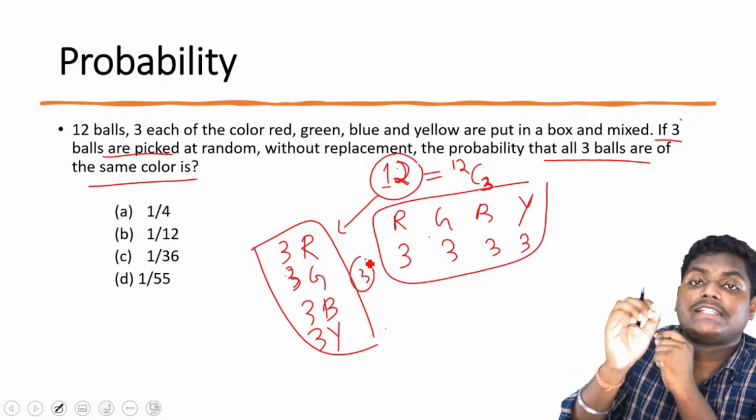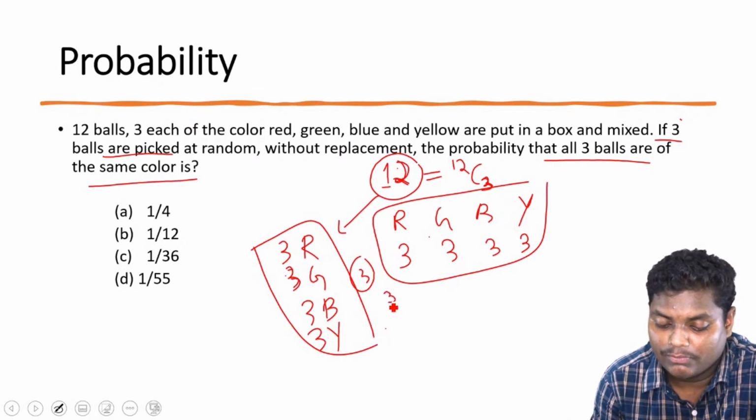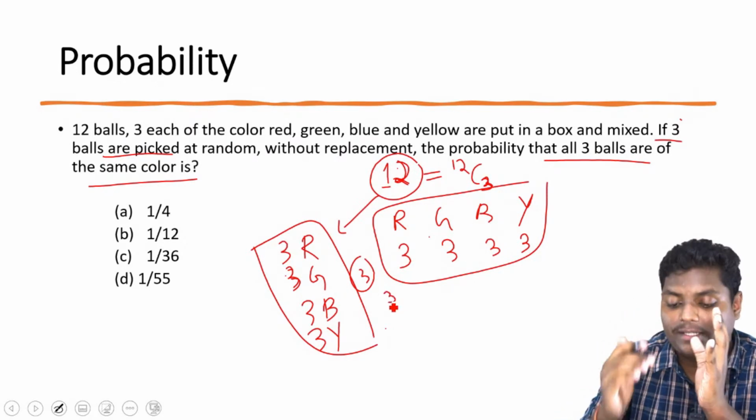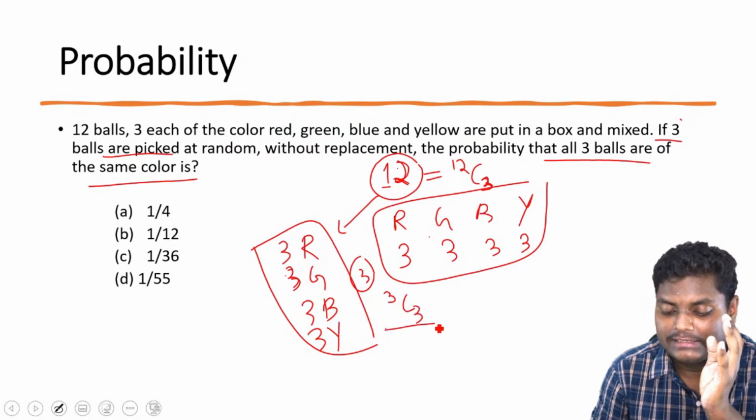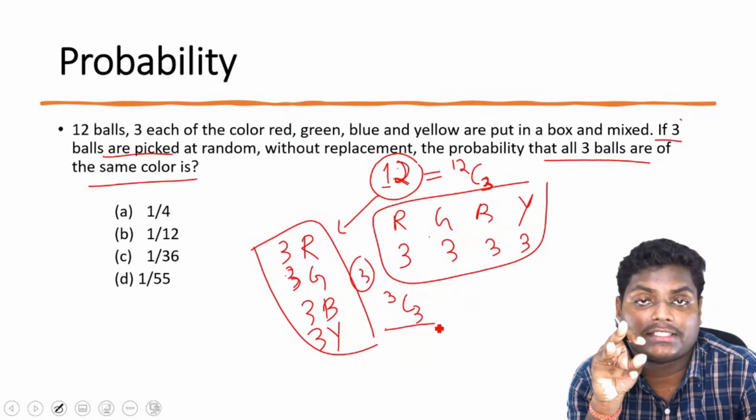We are having a total of 3 similar color balls, so from these 3 similar color balls we need to select 3C3. From 3, we need to select 3 same color balls.